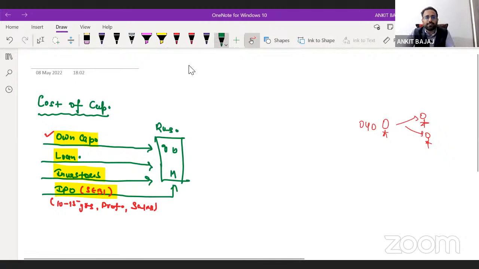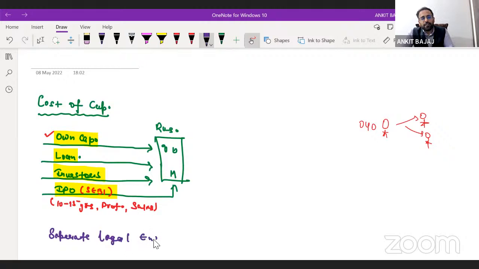I think you might know the separate legal entity concept, right? Business and owner are different persons, right? There's a term in accounting, the legal entity concept, or you can say the separate legal entity concept. It says that owner and business are two different, distinct persons, you can say.